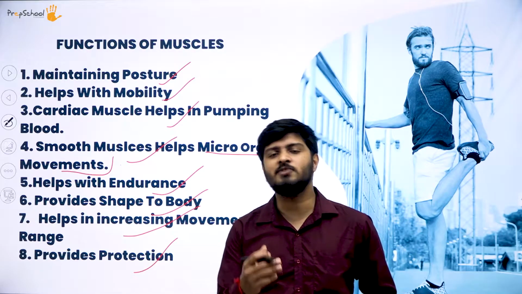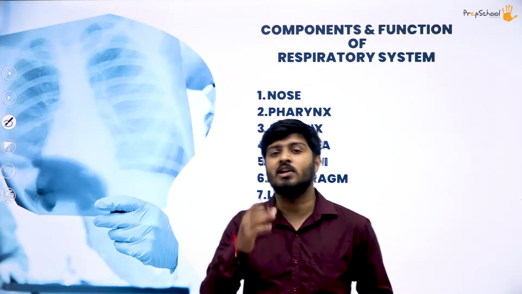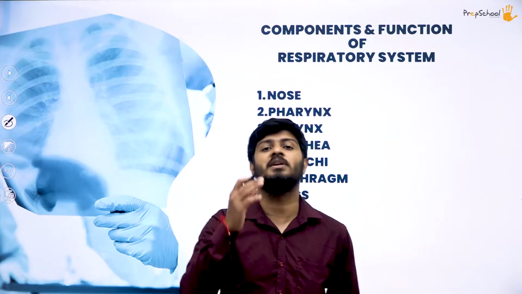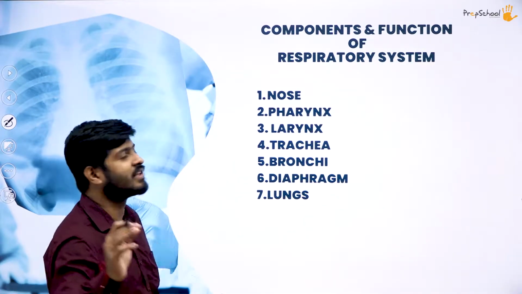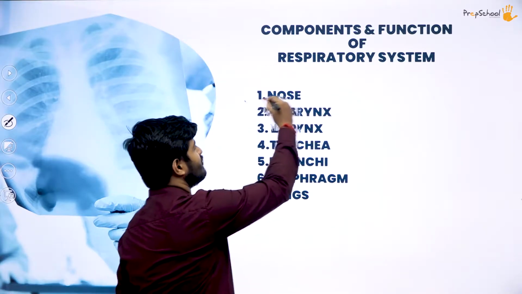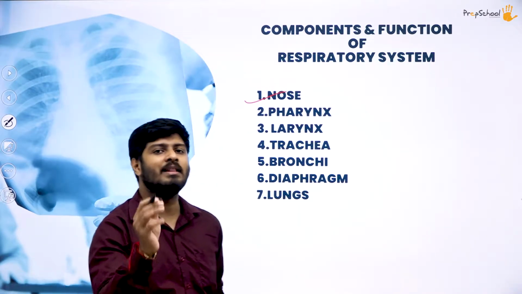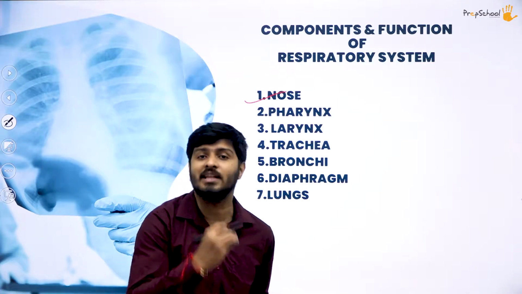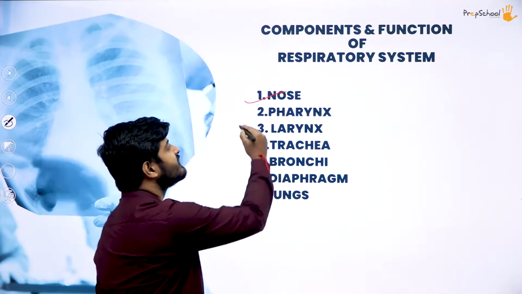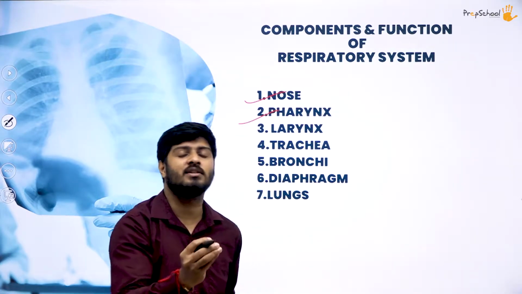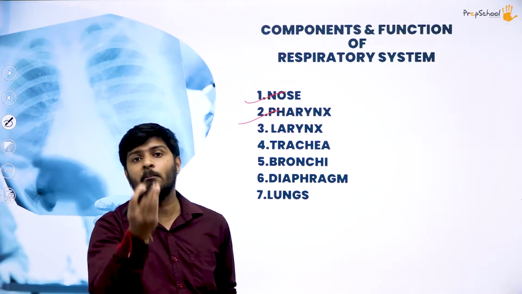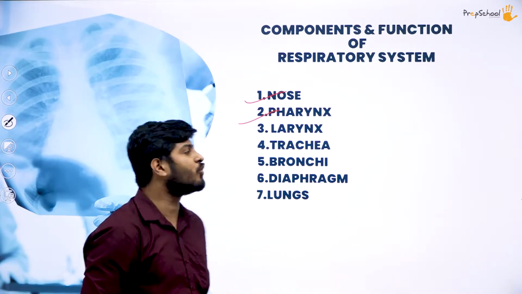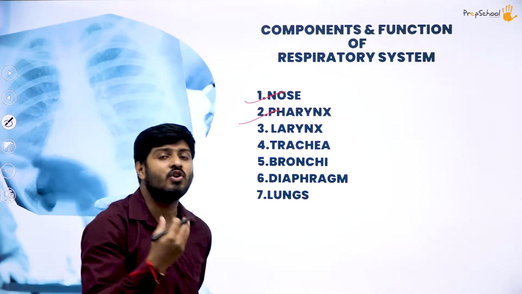Having said that, let's move on to our next topic, that is the components and functions of your respiratory system. So what components and functions does your respiratory system have? Starting off with the first one, we have the nose. The nose is the first component in the respiratory system from where we take in oxygen. After that comes the pharynx. The pharynx is a tube-like or pipe-like structure where the oxygen travels from the mouth and nose and gets towards the trachea, that is your air pipe.